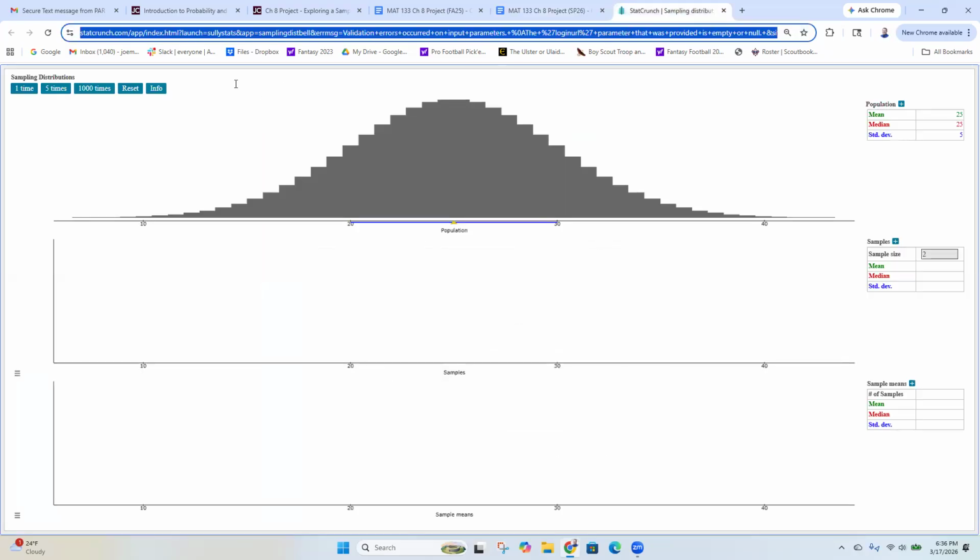So now go over here into the StatCrunch, and we have this distribution at the top. This is the population. So this population is normal shaped. I don't know what we're measuring. When we looked at the Chapter 7 project, we were looking at home runs, and we said that the home run distribution for distances was pretty much a normal distribution.